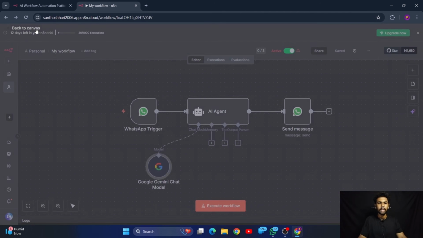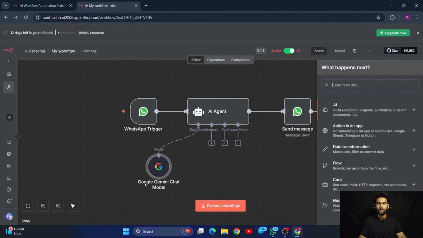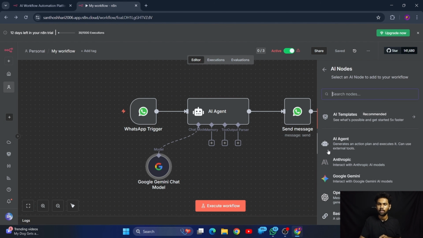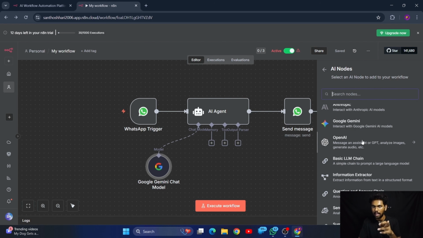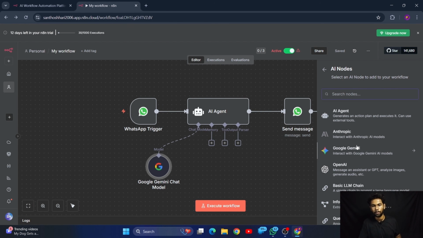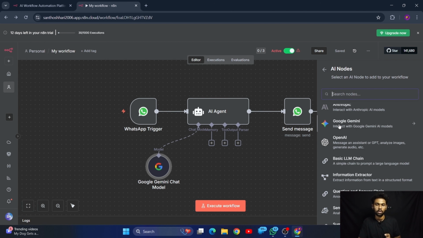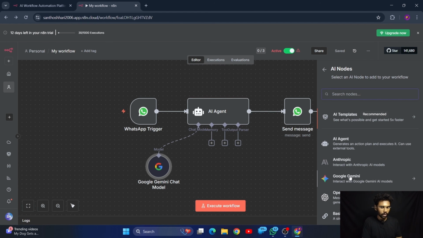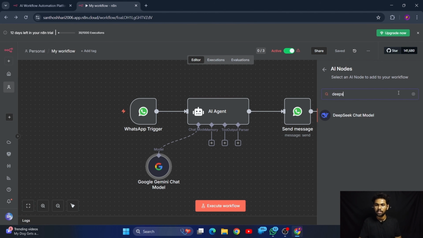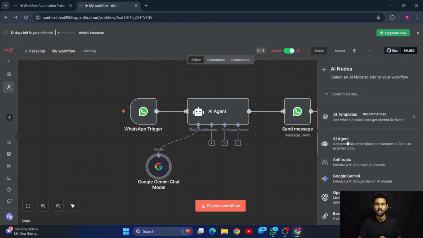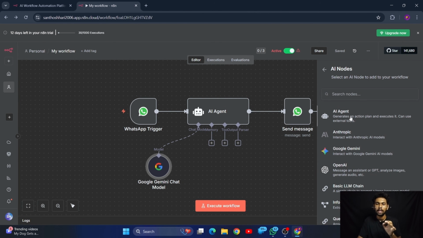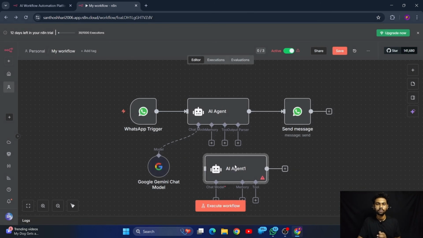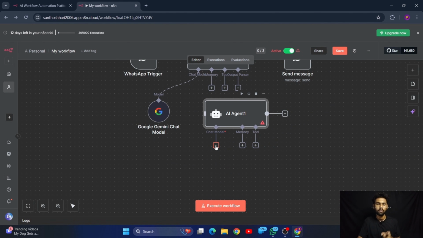We have many kinds of chat models. You can directly implement the chat model, or else you can use the AI node here. In the AI node, you will see the AI agent, or else the AI chat models that we have here: the Anthropic chat model, which is the Claude chat model, Google Gemini, OpenAI, and you can also have the DeepSeek chat model. All varieties of chat models are available here. You can directly implement one here, or else you can implement an AI agent, and then with the help of the AI agent you can put the chat model here.